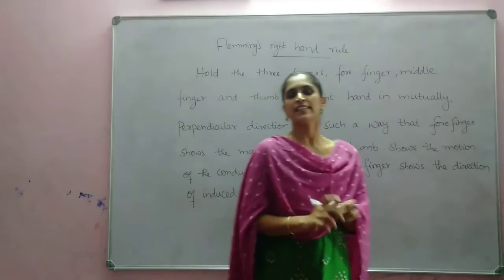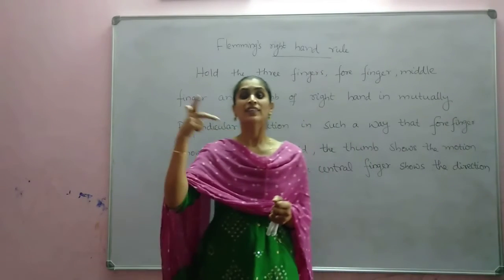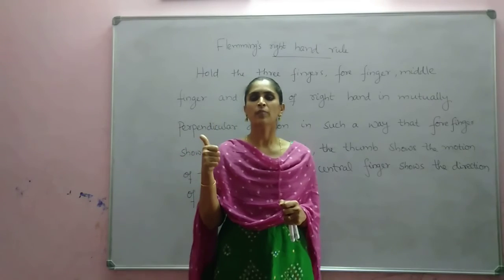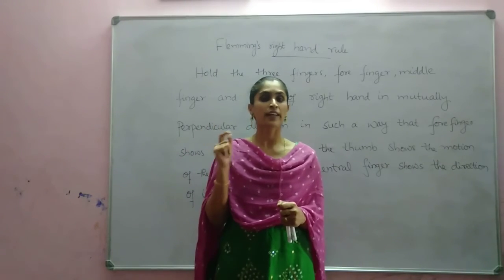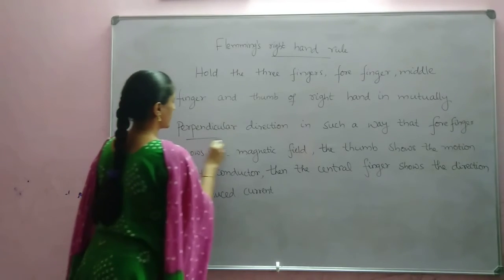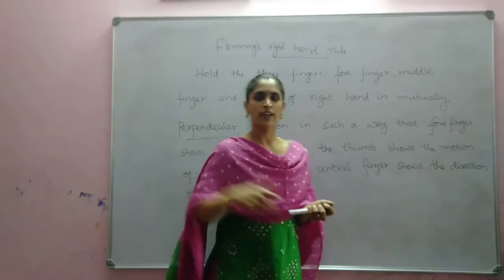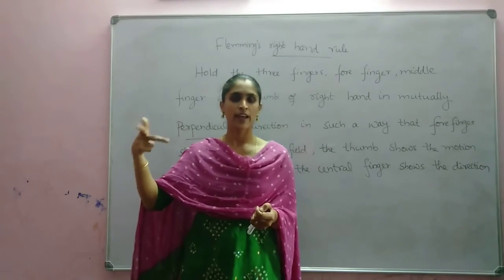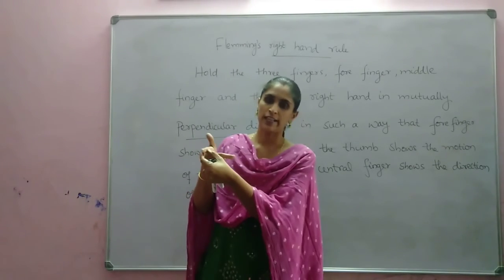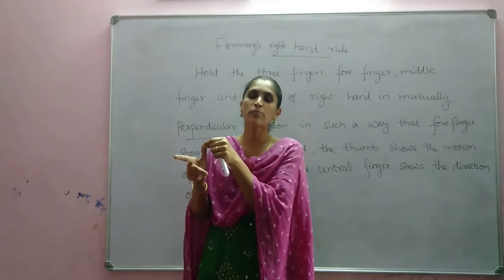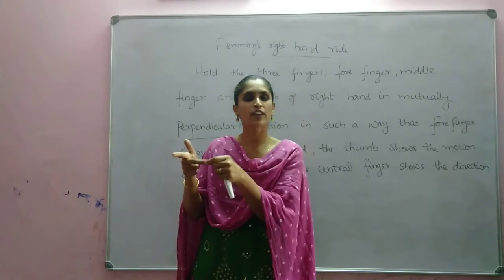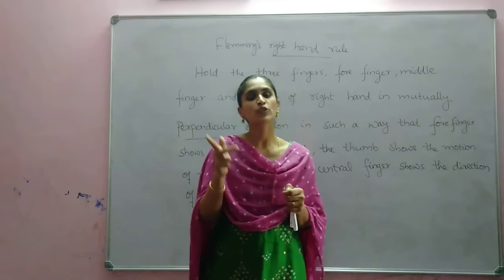So here what it says, we have to take 3 fingers of the right hand. Which are the 3 fingers? Forefinger, thumb and central finger. And how should they be held? They should be held in mutually perpendicular directions. So we have to hold like this. Now this forefinger shows the magnetic field. The thumb shows the motion of the conductor. Then the central finger shows the direction of induced current.